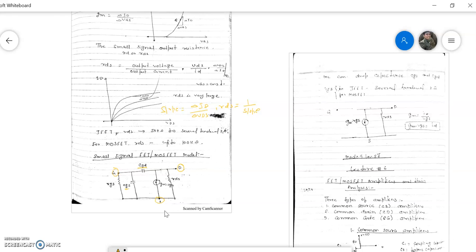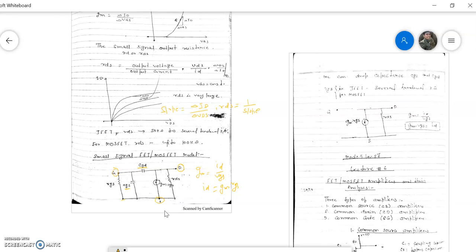Similarly, CGS is the capacitance between gate terminal and source terminal, and RGS is the equivalent resistance between gate terminal and source terminal. Similarly, RDS is the output resistance between drain terminal and source terminal, and this gm into VGS, since we know the formula of the transconductance is ID upon VGS, so ID equals gm into VGS. So this is the value of the drain current.